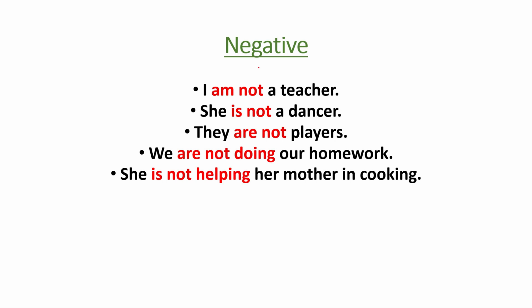Let's see how to change the sentences into negative form. To change a sentence into negative form, only not is added to the sentence, after the be verb, am, is, are. I am a teacher. When you change it into negative form: I am not a teacher. She is not a dancer. They are not players. We are not doing our homework. She is not helping her mother in cooking. When changing, just after the be verb, we use not.